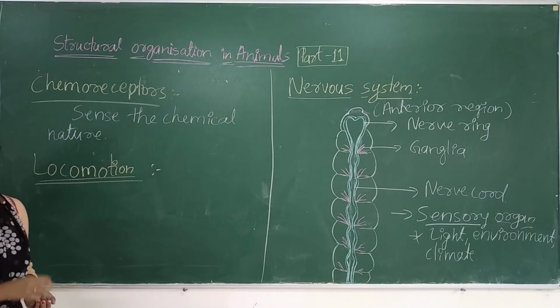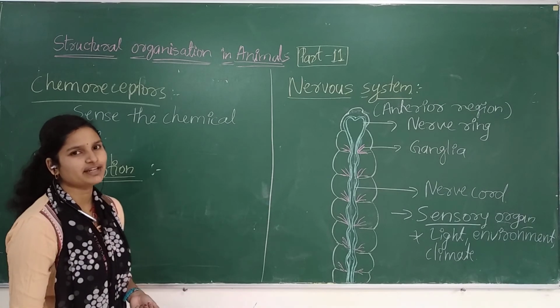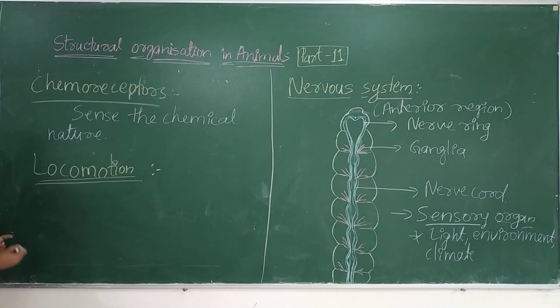Haven't you seen how an earthworm crawls? Just observe that, it's very beautiful actually. And for the locomotion, there is a special structure called setae. Remember this.